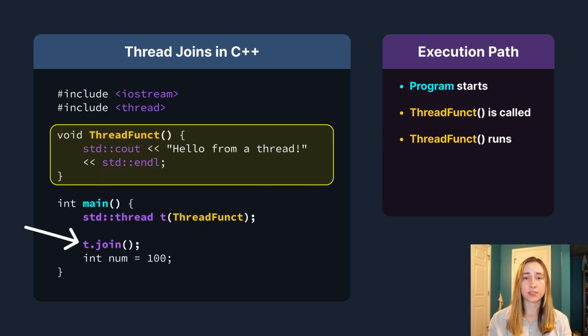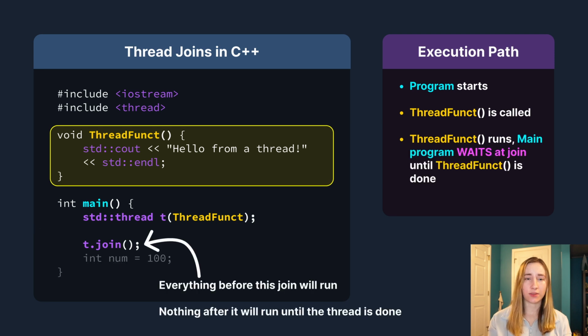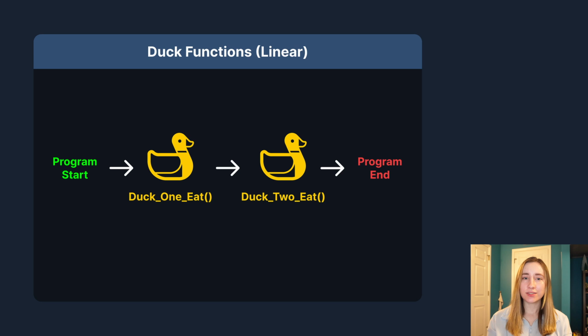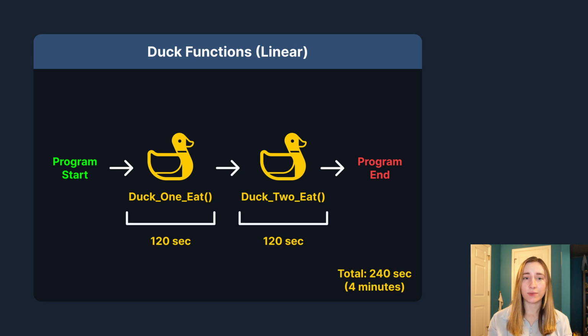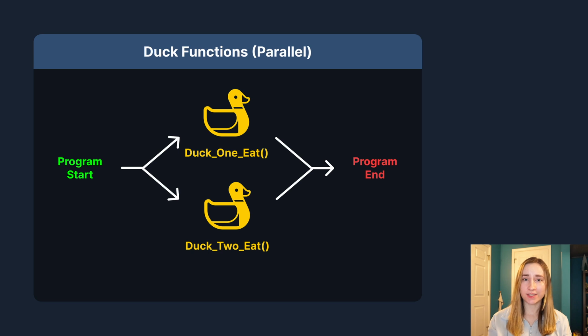When we want to return the results of a thread, we use a join statement. These stop the main program until the thread is done running. If we imagine ducks 1 and 2 as the functions duck1eat and duck2eat, we can use threads to run both of these functions at the same time. Do this with all of our functions, all of our ducks, and we've just saved 6 minutes of computing time.